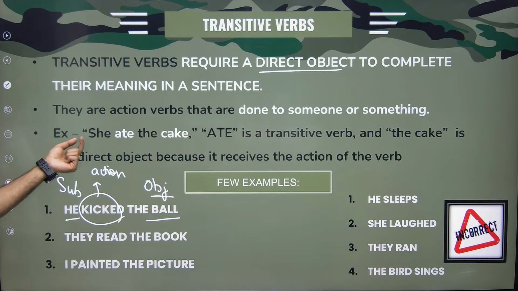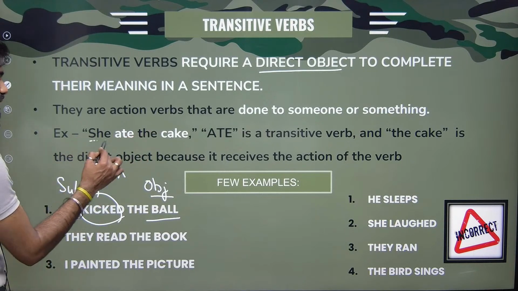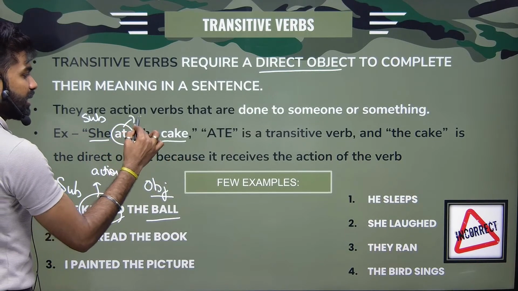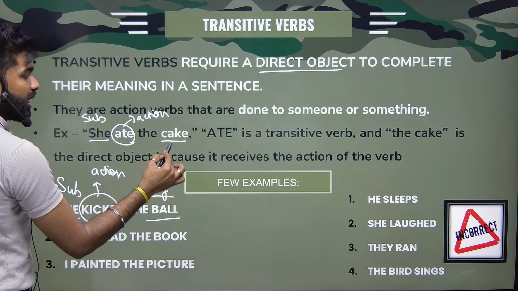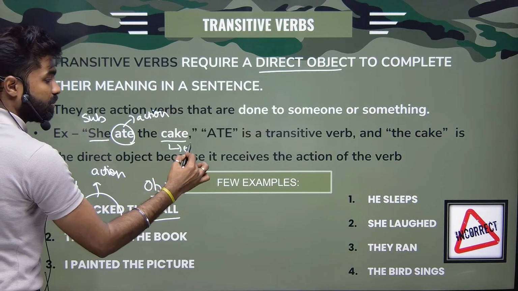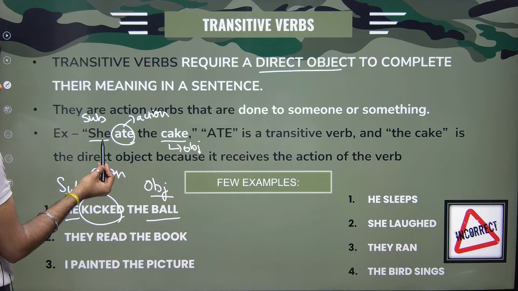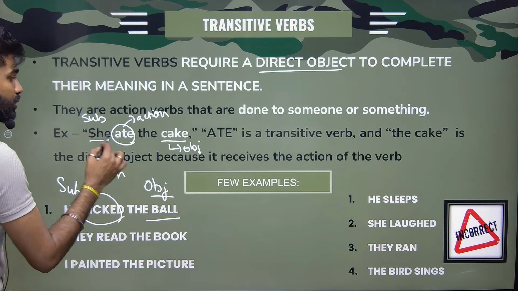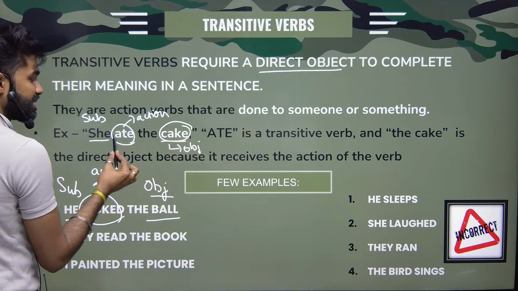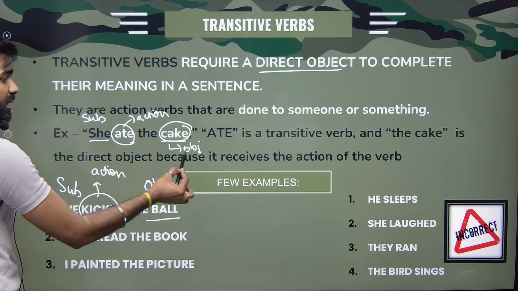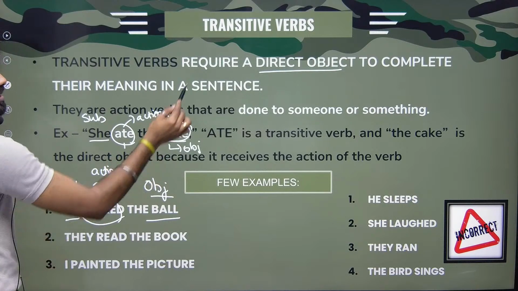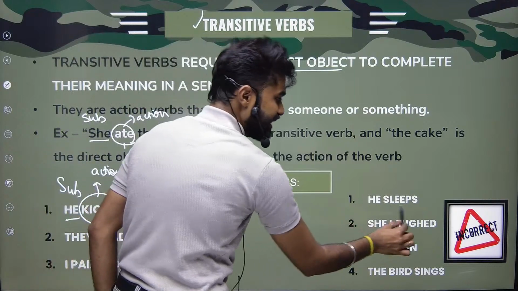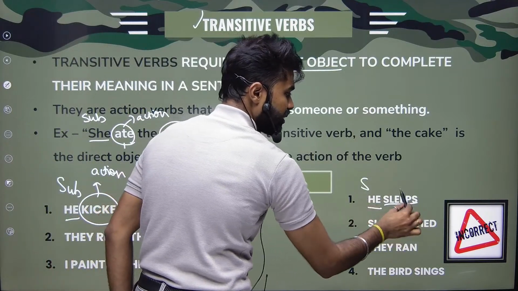All right. For example, she ate the cake. She, subject, ate is my action and cake is the object. Why? Because it is being eaten. Okay. It's been eaten by her. All right. So she ate the cake. Cake is my object. Since this is having a subject and object, I can call this ate as my transitive verb. All right. For example, see here. He sleeps. Subject, verb.